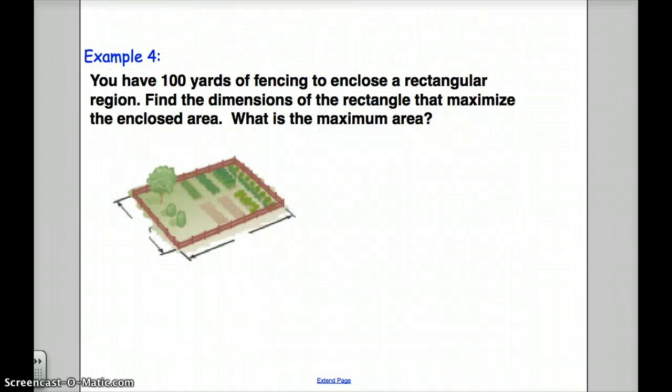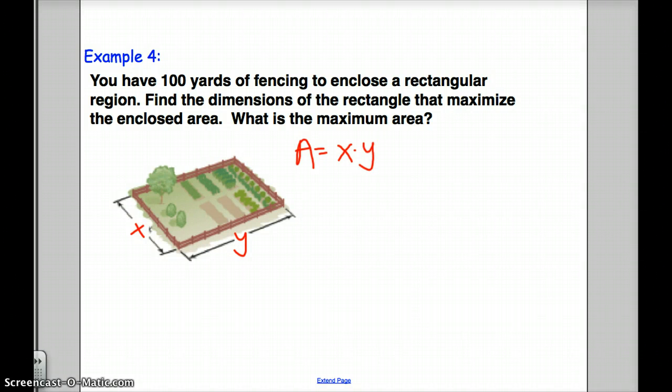Okay, here's our final example. Take a moment to read it here. So when we're thinking about area, we would definitely want to define some variables, okay? We have an x and a y. We don't know if they're going to be equal or if one's going to be twice as big or whatnot. But we know that the area can be described as x times y. That's one of my equations.